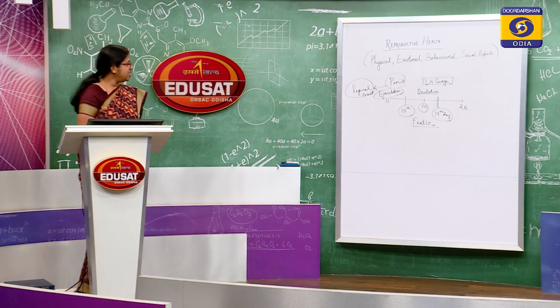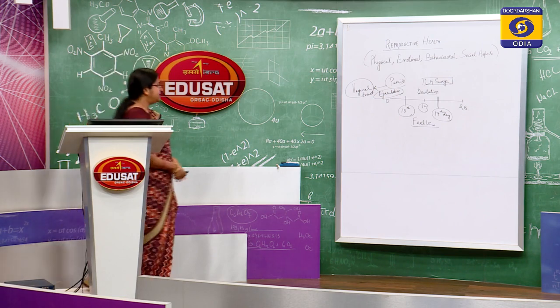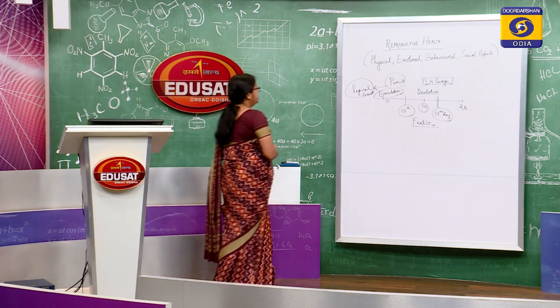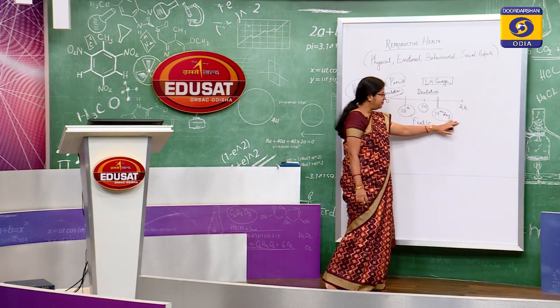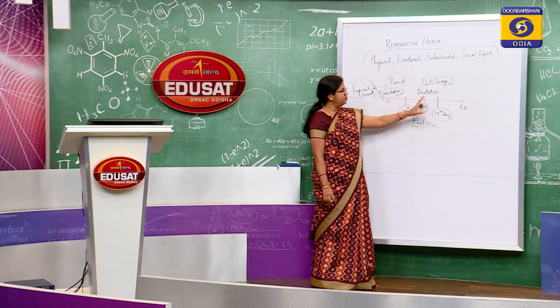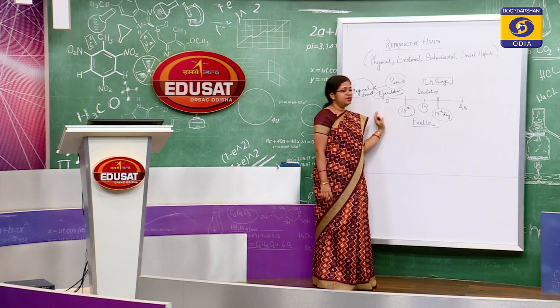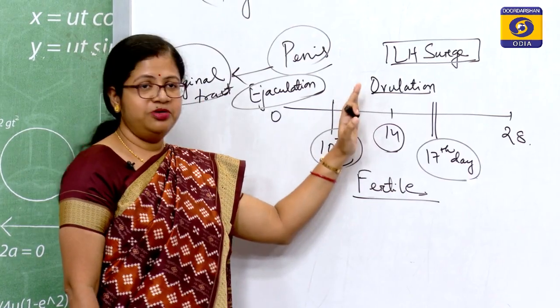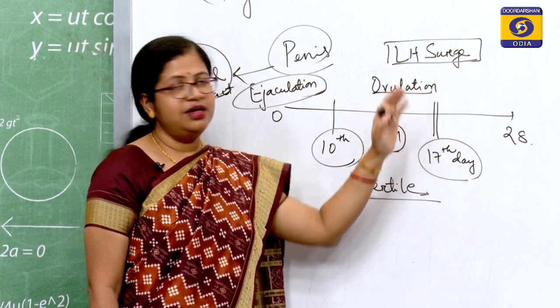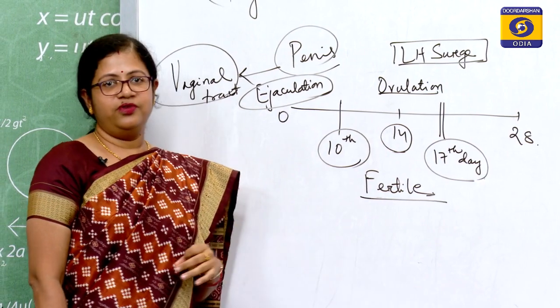Again, going back to the menstrual cycle, we have the fertile period, a particular sequence of fertile period from 10th to 17th day, and the bleeding period follows. So, the first phase is your bleeding, then there will be remaking of the endometrium, then again it will fall off or break down.